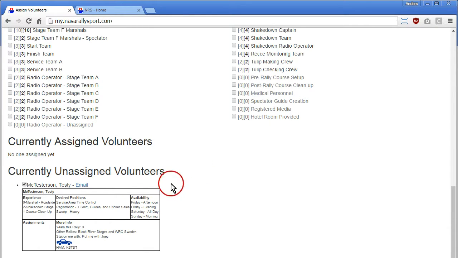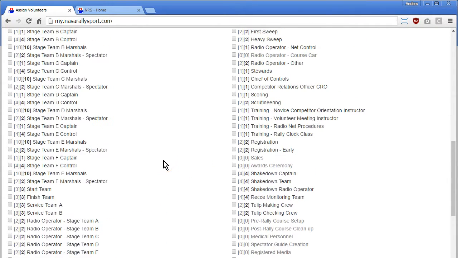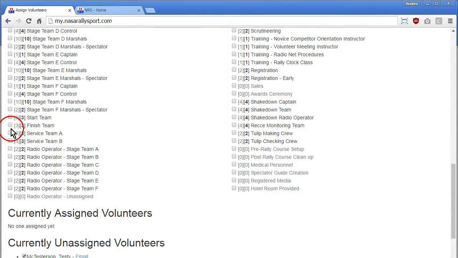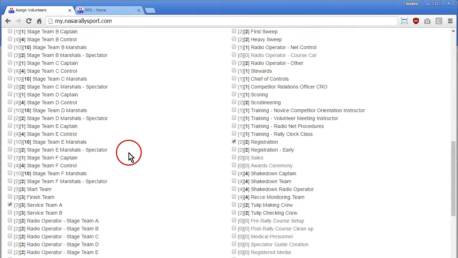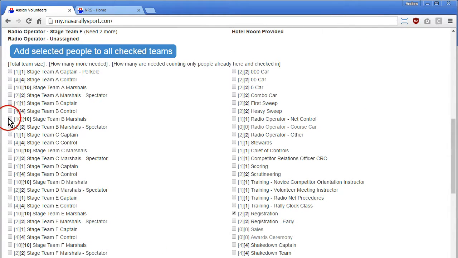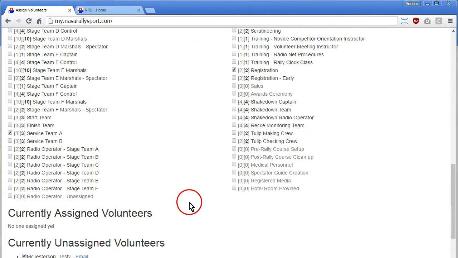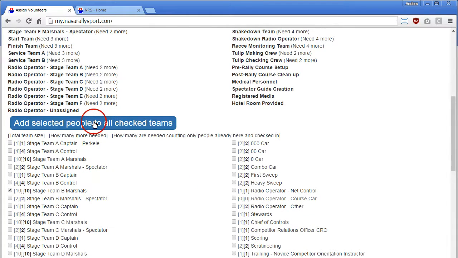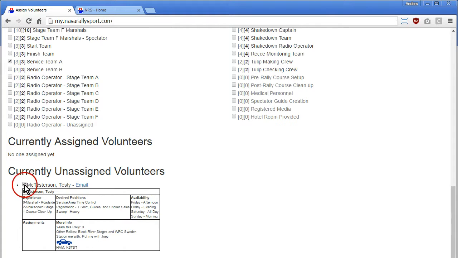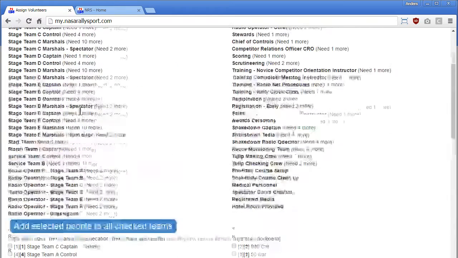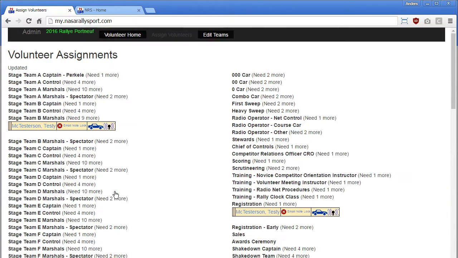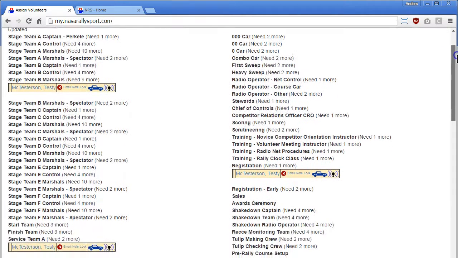Perfect. So click that person, and then we can go up here and say service team A and registration, and we'll also put you on the marshals for stage team B. So you can assign a person to multiple teams, and then just click add selected people to teams. If you had multiple people in here, you can assign 3 people to a group at once, or 3 people to multiple groups. Once we assign them, they show up here at the top.